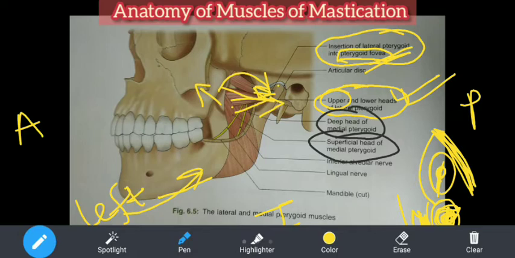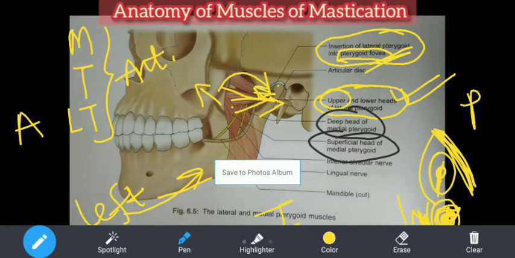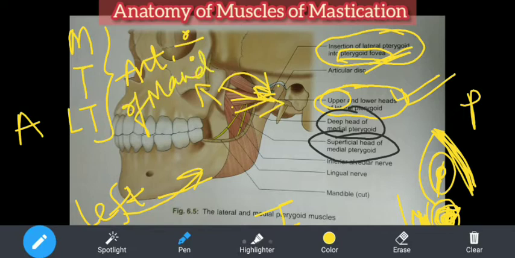Now, what is the nerve supply? One branch from the anterior division of the mandibular nerve supplies this lateral pterygoid. So one thing which you can easily remember is that the masseter muscle, temporalis muscle and lateral pterygoid muscle are supplied by branches of the anterior division of the mandibular nerve. Like the masseteric nerve, we have the name for some, but they are all branches of the anterior division. So all these three we have discussed till now.